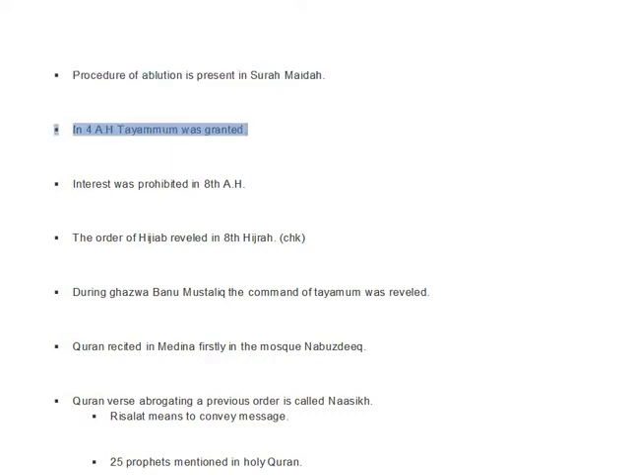In 4 AH Tayammum was granted. Interest was prohibited in 8th AH. The order of hijab was revealed in 8th Hijra. During Ghazwa Banu Mustaliq the command of Tayammum was revealed. Quran was first recited in Medina in the Mosque Naba-e-Zaid. A Quran verse abrogating a previous order is called Naskh.